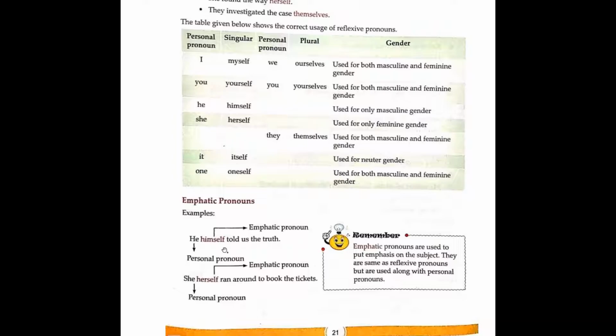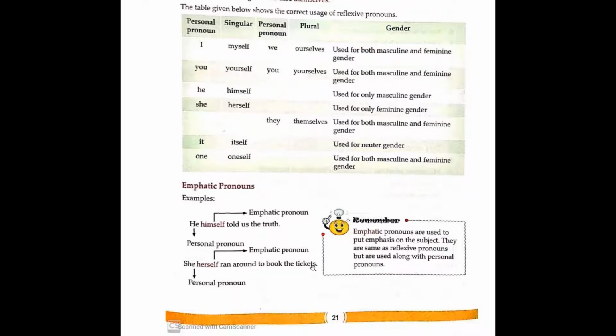For example, number one, he himself told us the truth. He is a personal pronoun whereas himself is an emphatic pronoun. Number two, she herself ran around to book the tickets. She is a personal pronoun and herself is an emphatic pronoun.